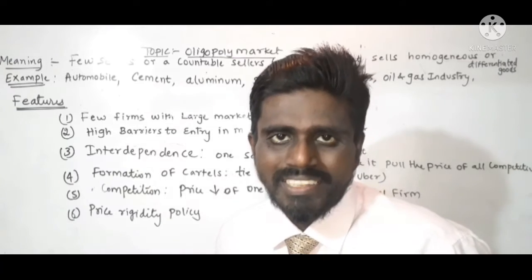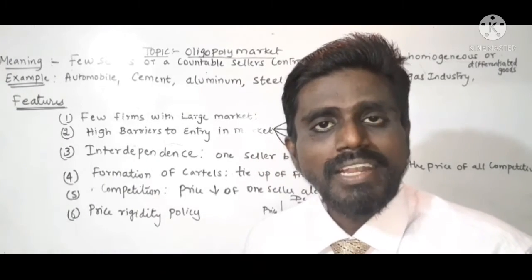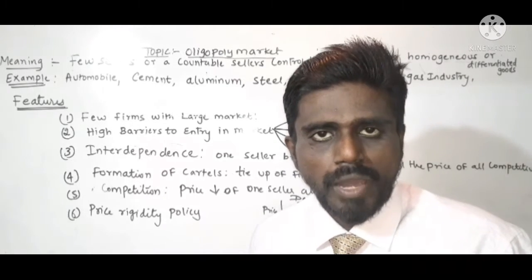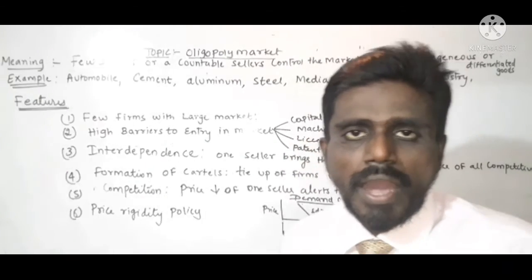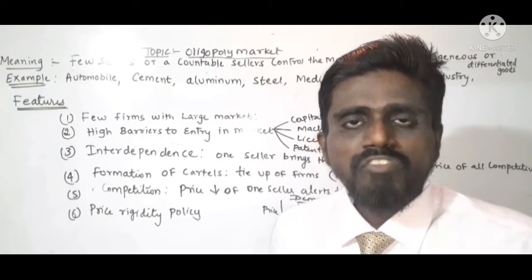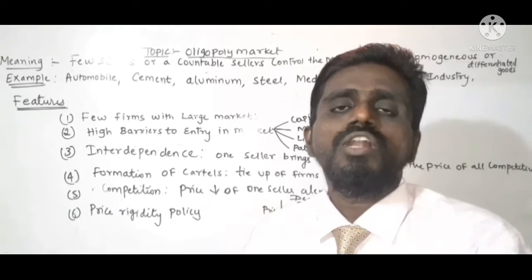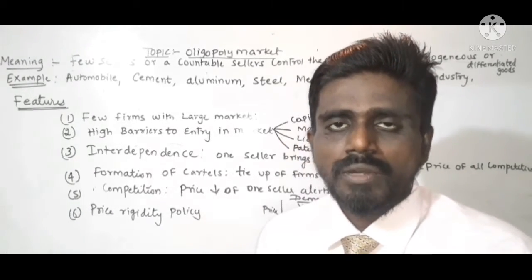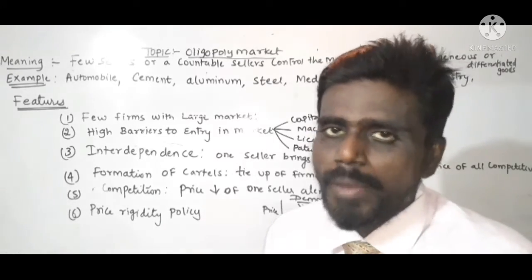So that is the great barrier for this oligopoly market. Since the oligopoly market requires a high amount of capital plus improved technologies, sophisticated machinery has to be set up.